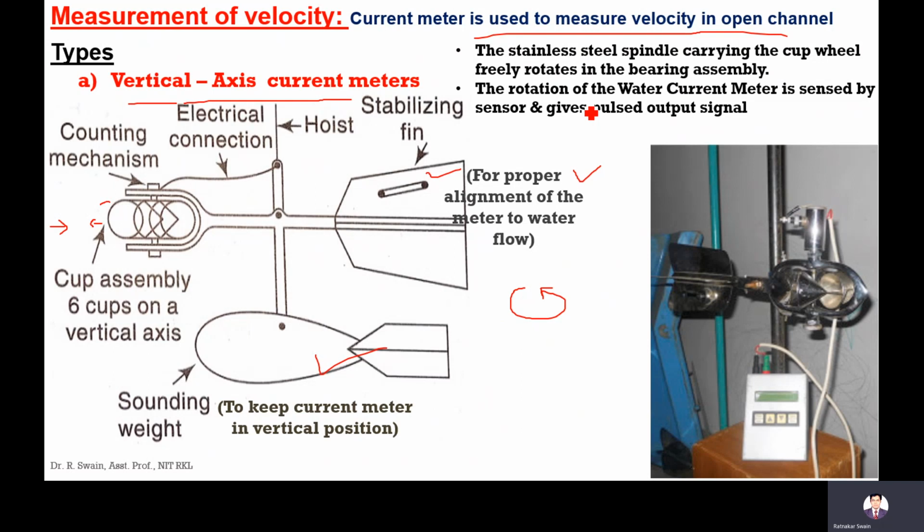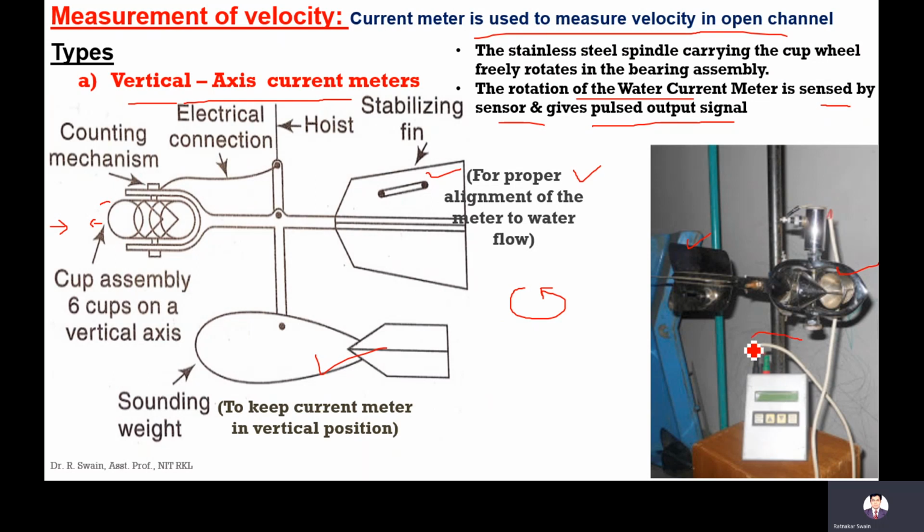Basically, the rotation of the current meter is sensed by the sensor, which gives a pulse output signal. The number of rotations is counted here. Here you can see the cups, the stabilizing pin, and the sensor.